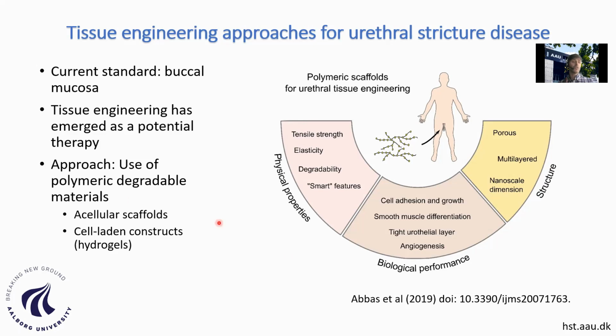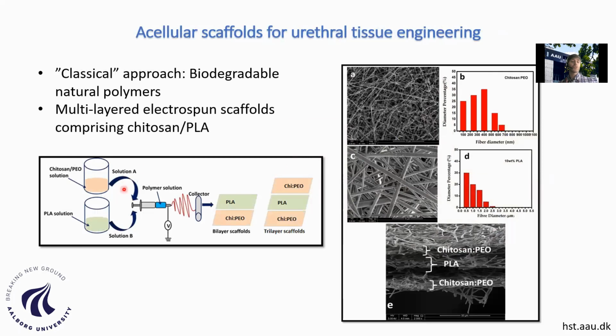As for the first type of approach, we are currently using, for instance, scaffolds derived from biodegradable materials like polylactic acid or chitosan. These materials are electrospun in different layers. This is a process in which we deposit fibers onto the surface, and these fibers are stacked in different layers.